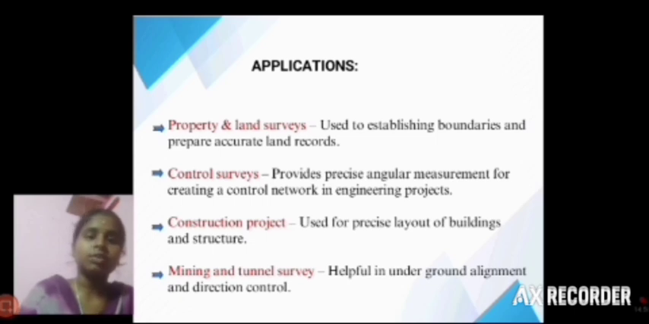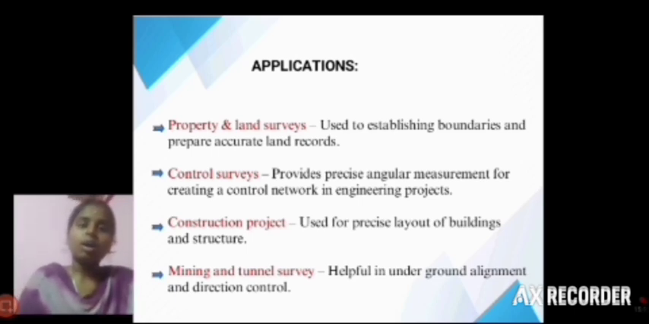Mining and tunnel survey, this is a new one. Mining is an underground process, so theodolite methods are also used for underground surveying, finding the direction and position of the mines, and also finding the mining level underground.